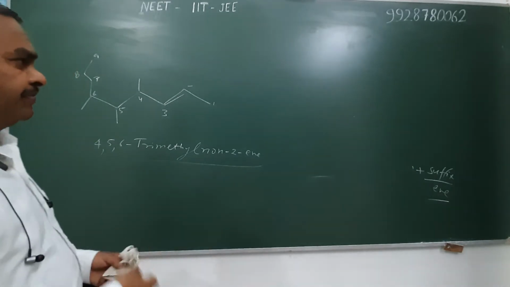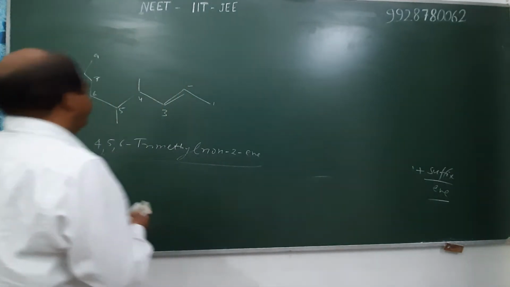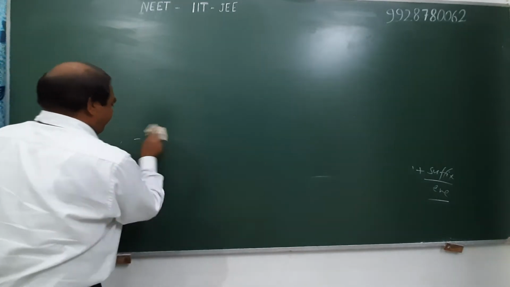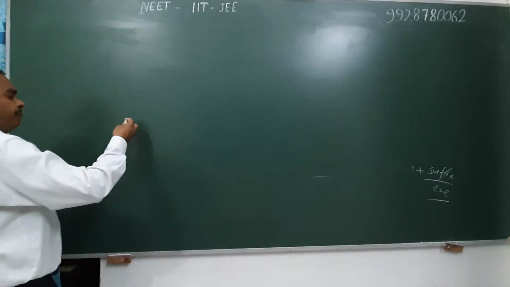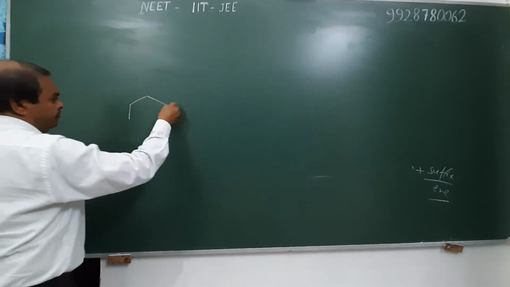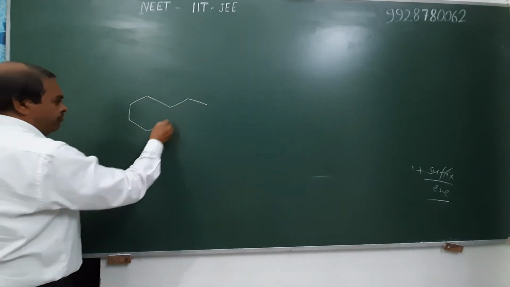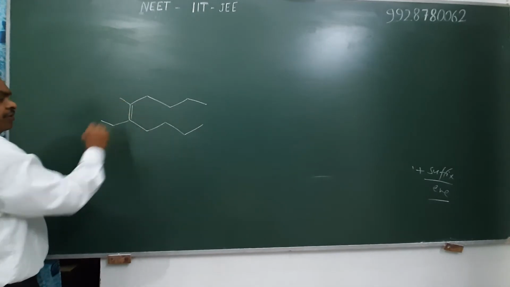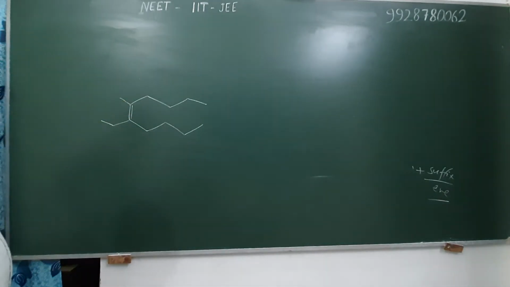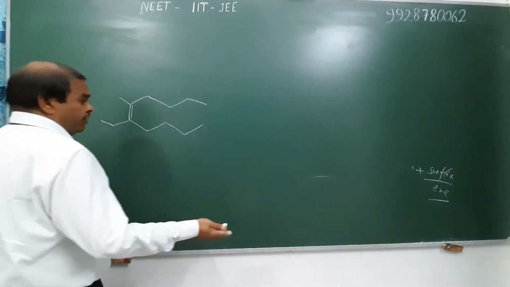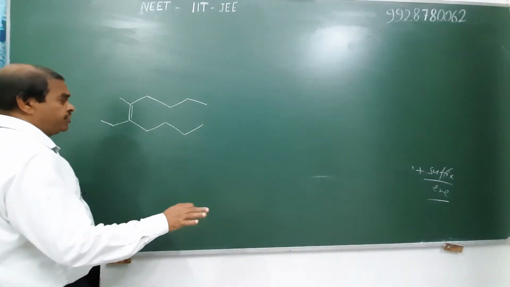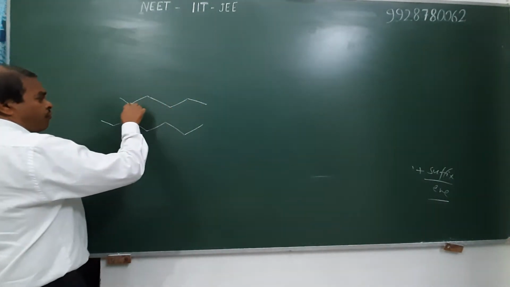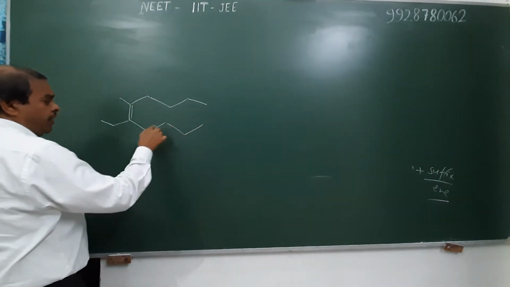Next question. Write IUPAC name of following alkene. First of all, we select the principal chain of the compound and give positions. Number 1, 2, 3, 4, 5.